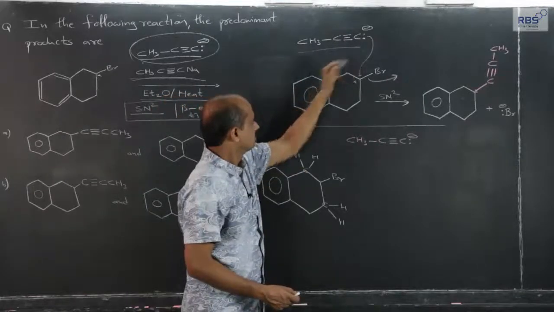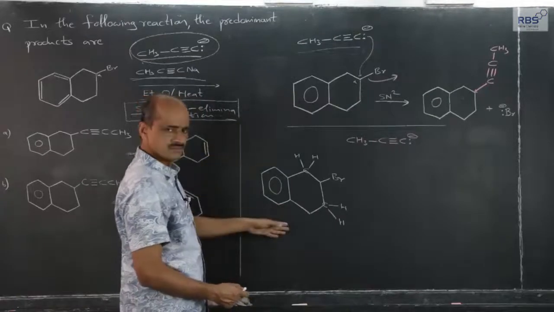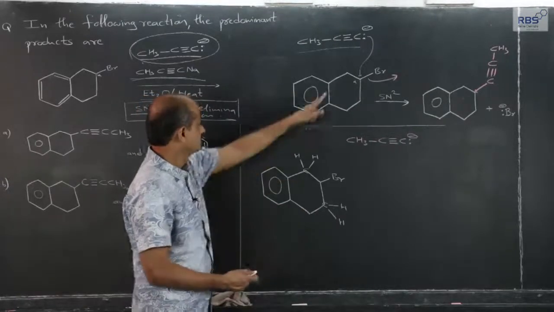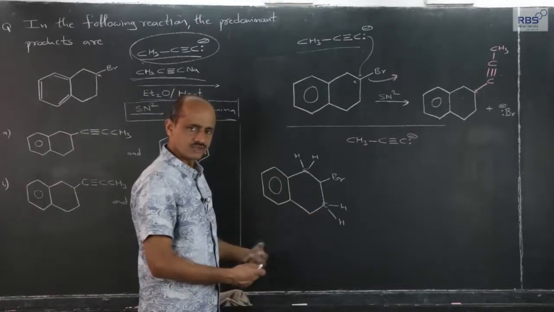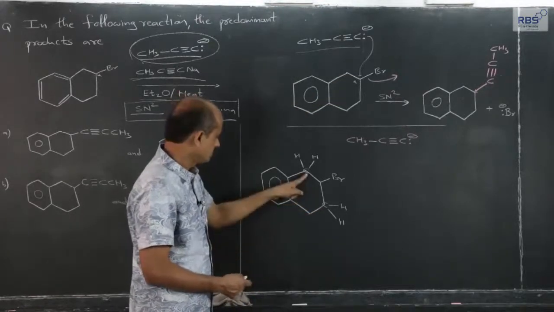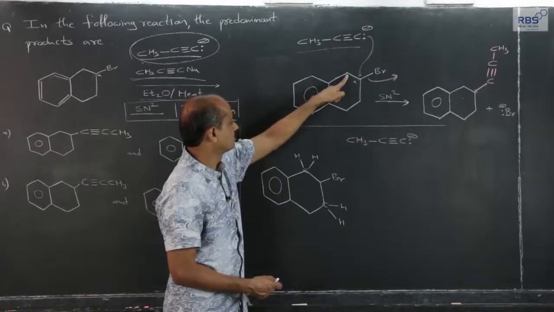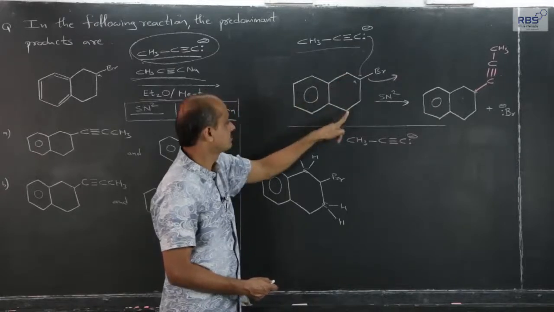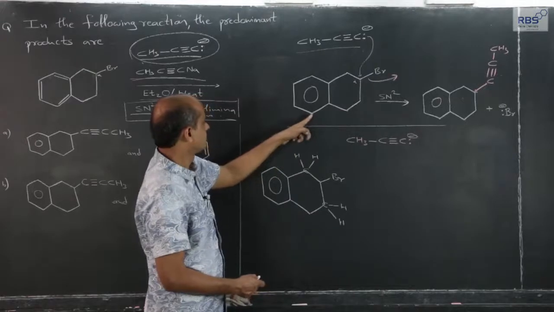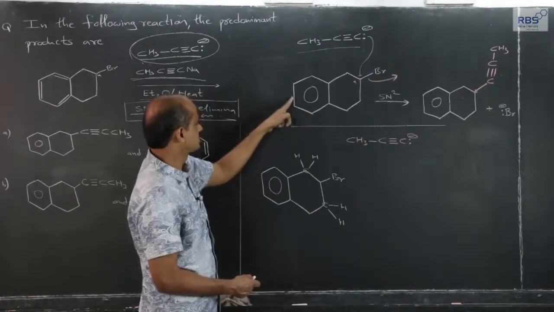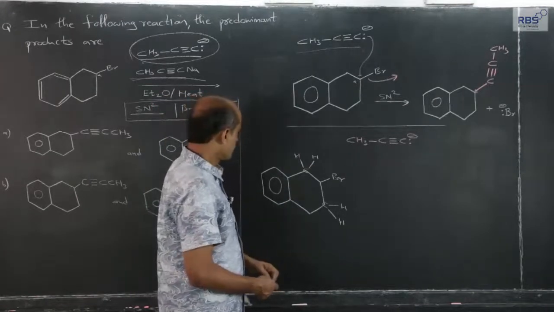Attack of this methyl acetylide on the same compound. For the sake of understanding the bond line, I have written the carbon actual structure to a certain extent. Since it is carbon, with 2 valences in the ring, therefore, carbon and 2 hydrogen atoms are attached to this carbon, 2 hydrogen atoms are attached to this carbon. Here alternate double single, therefore, here 1 hydrogen is attached, CH, CH, CH. So, those things are known to you.